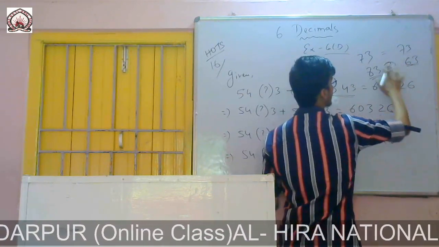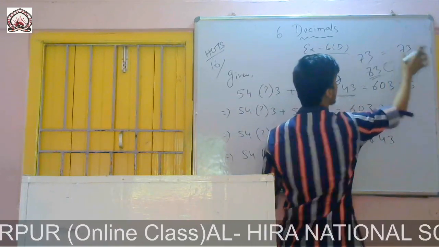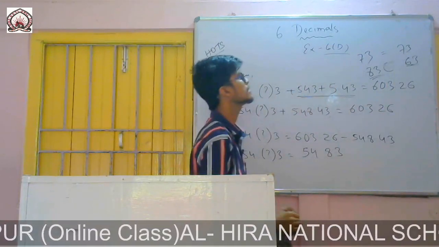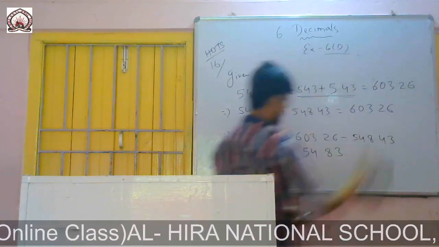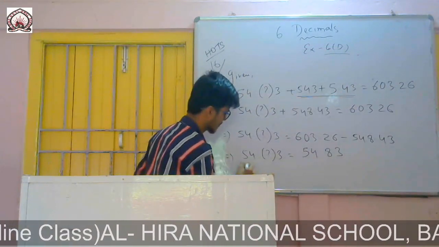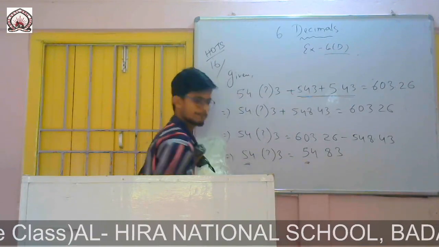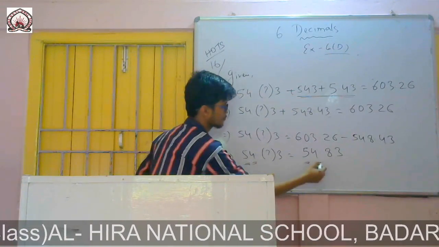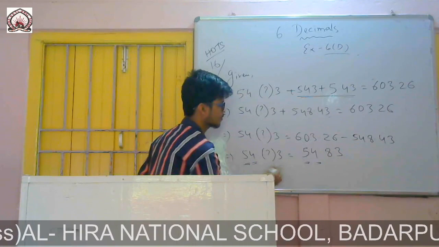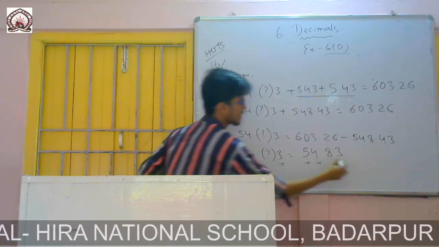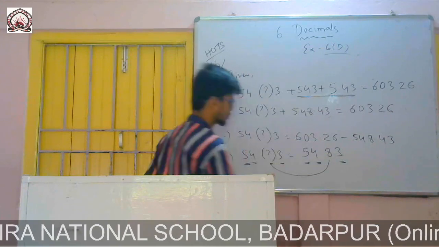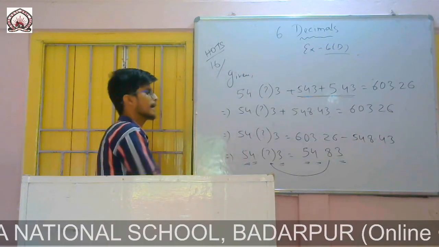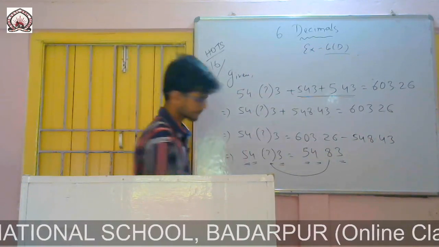Whenever I put this equals sign, it means both are equal. The tens digit and the unit digit in both cases are equal. So now you see in this case 5 is there in the tens place, they also have 5. 4 is there, they also have 4. Then 3 is there, there also 3 is there. That means which one is missing? There is 8 and there is the question mark. That means 8 is missing.